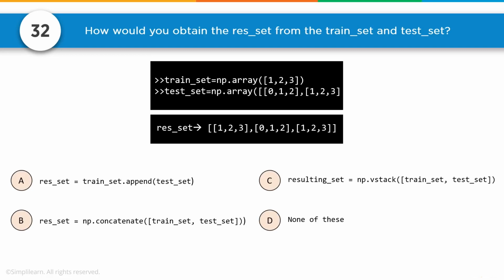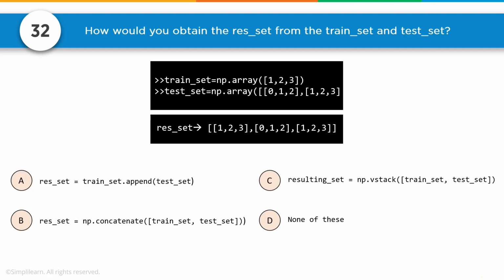And let's look at np.concatenate versus np.vstack. Concatenate would put one set after the other, so it would probably give you an error, because one set is 1, 2, 3, and then we're going to concatenate array 0, 1, 2 and array 1, 2, 3, the array of arrays, onto the end of that.